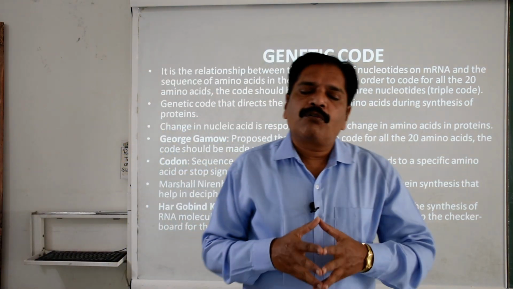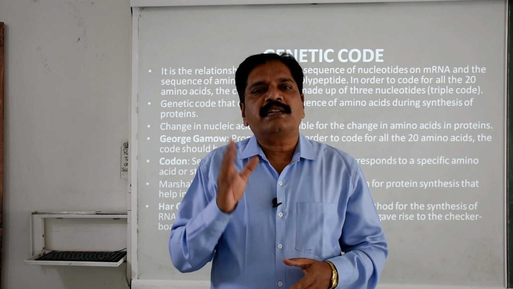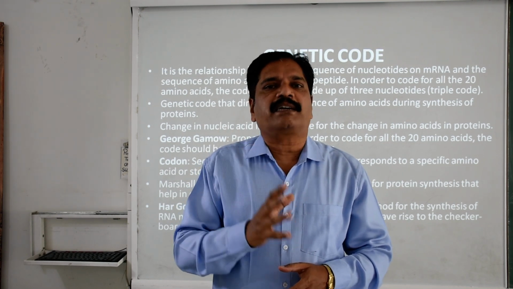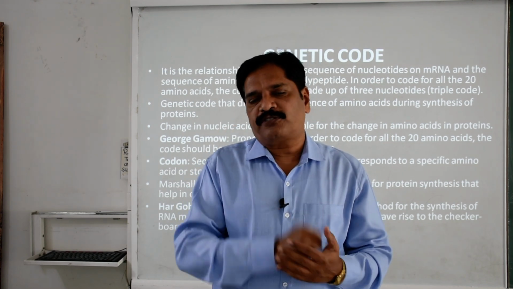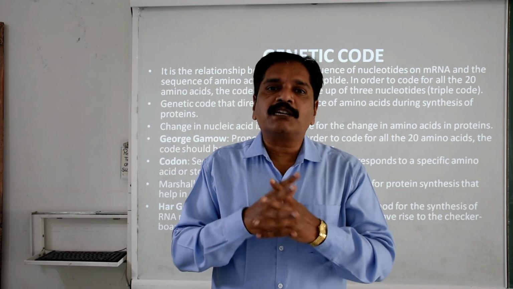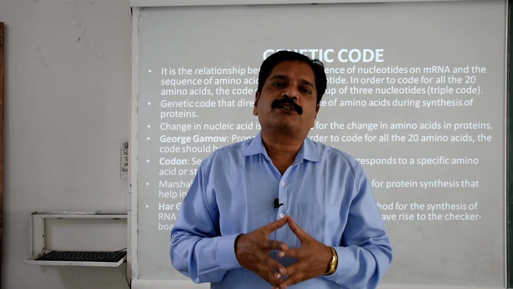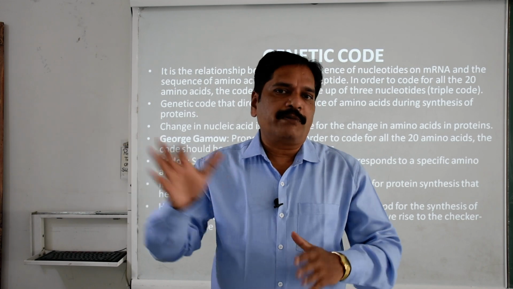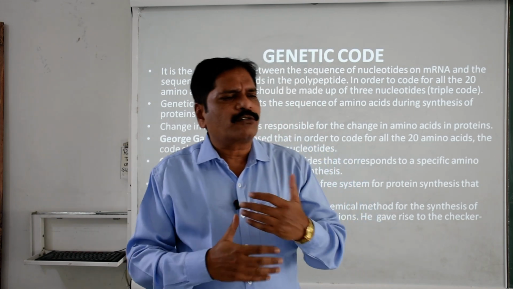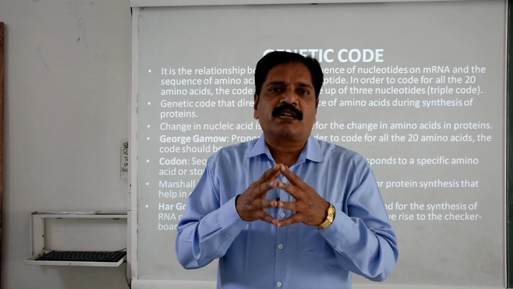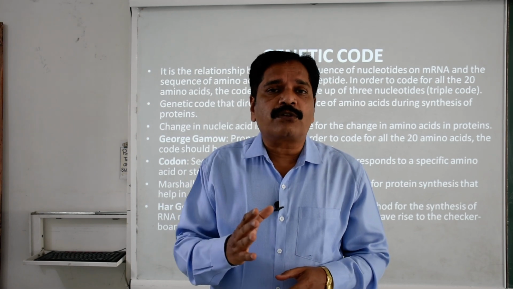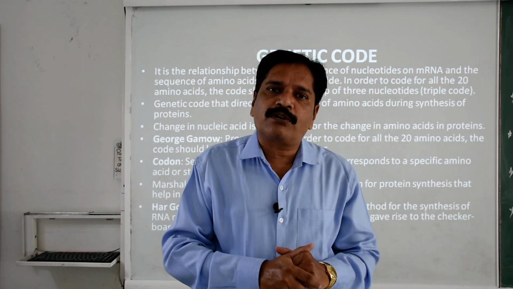So, simply, what is the codon? A codon is a specific triplet. Triplet means a group of 3 nucleotides, which is responsible for coding a specific amino acid. There is also the possibility of a singlet codon or doublet codon, but why did we choose the triplet codon?